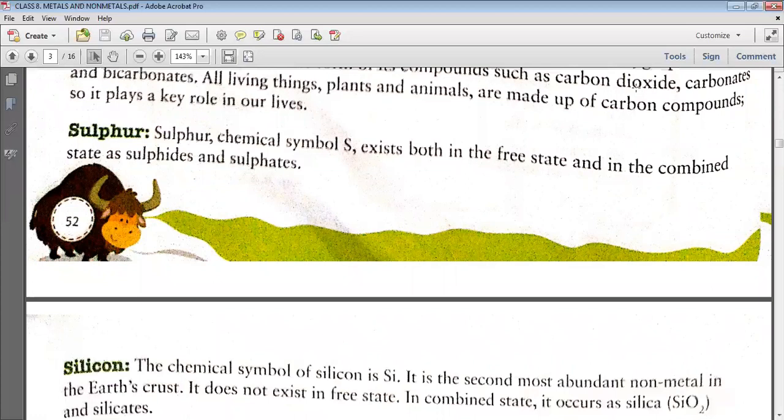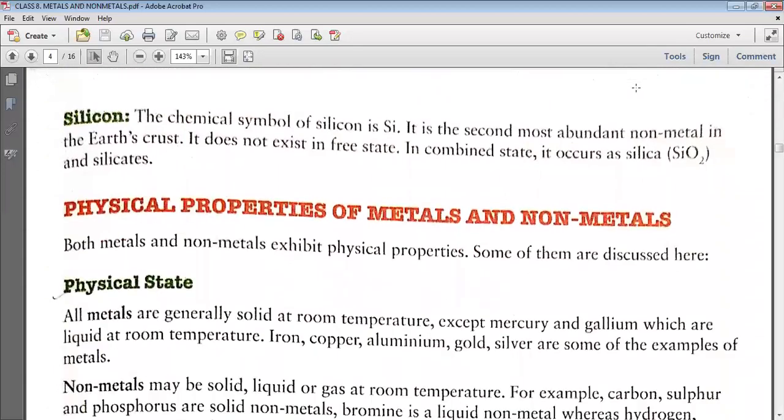Next is sulfur. Sulfur chemical symbol is capital S, and this non-metal we can again find both in free state and in combined state. In combined state we can find as sulfides and sulfates. Now moving on, the next non-metal is silicon. The chemical symbol of silicon is capital S small i, and it is the second most abundant element in the earth crust, and it does not occur in free state. That means it will always be found in the combined state. What is the combined state? That is silica, SiO2. 2 atoms of oxygen will be there, which will be combined with silicon.